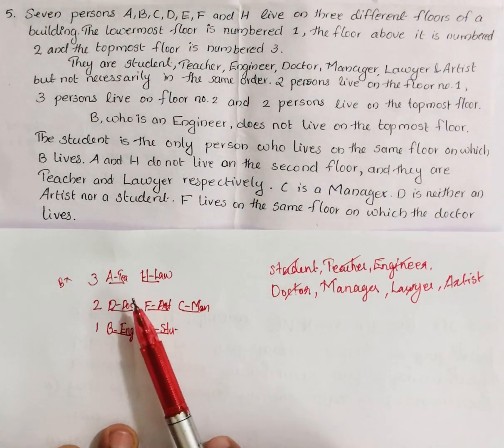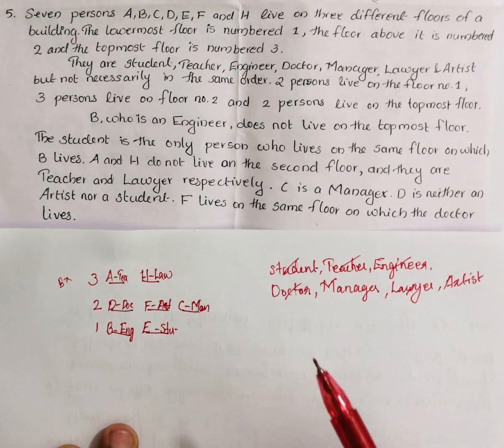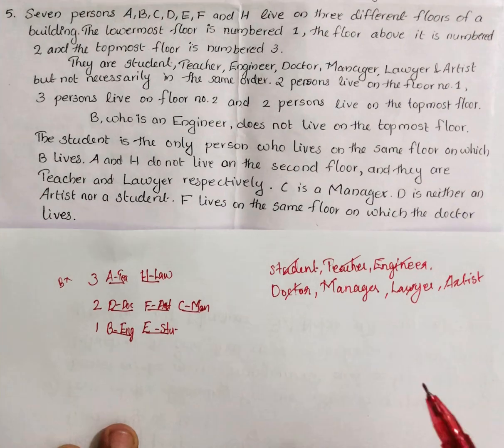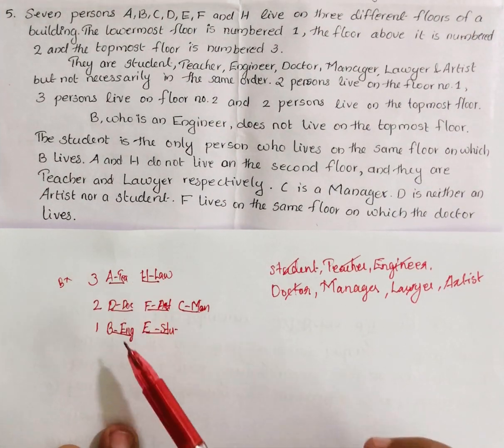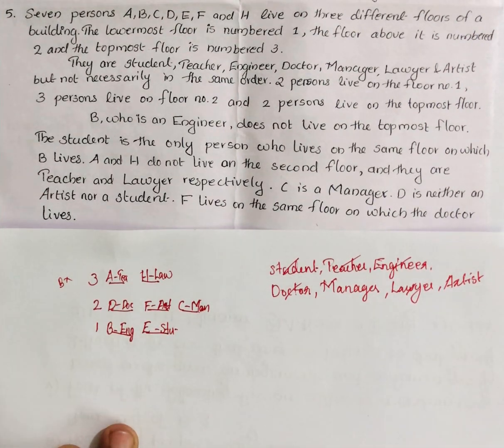Otherwise, if you write these professions separately in one column, it will be very difficult to arrange these things. And when we go through the sub-questions, it will be very difficult to answer them. So if we write like this way, person and their profession on the same floor, then we can easily answer the questions. So, we can check the questions first.